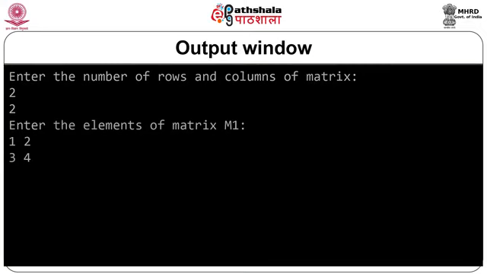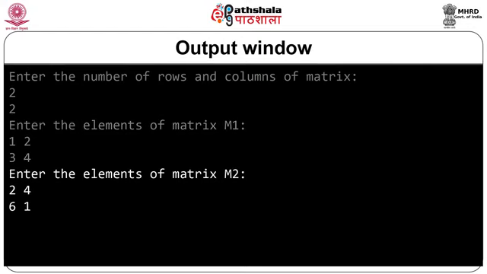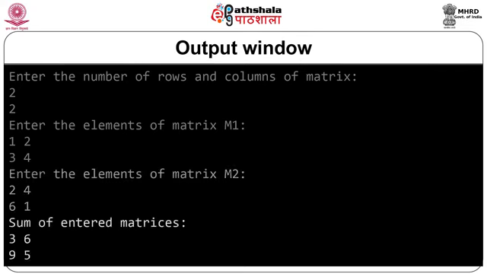You can see the entered matrix values like 1, 2, 3, 4, the second matrix 2, 4, 6, 1, and the resulting matrix, that is 3, 6, 9, 5. In this you can see we are adding the elements of the first matrix with the second matrix. 1 is added with 2, the result is 3. 2 is added with 4, the result is 6. 3 is added with 6, the result is 9, and 4 is added with 1, the result is 5.